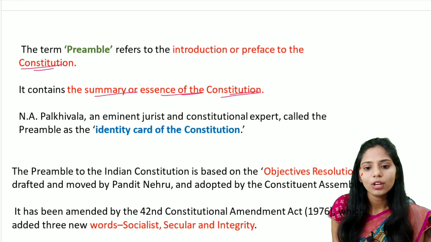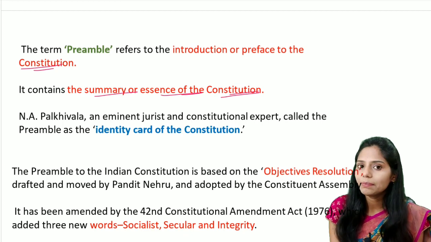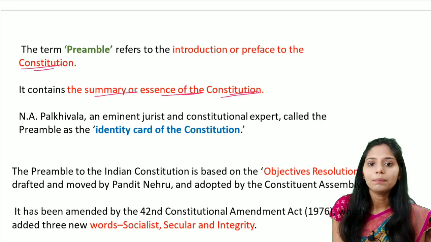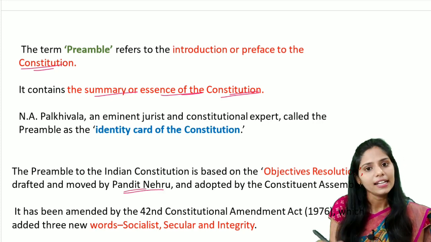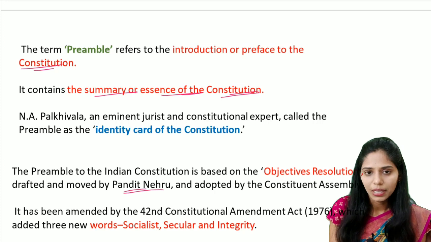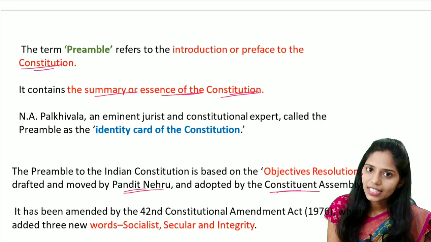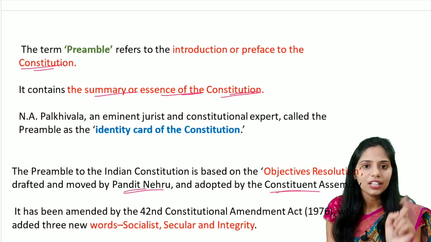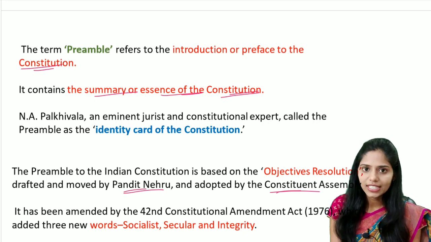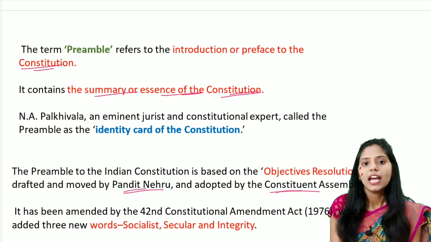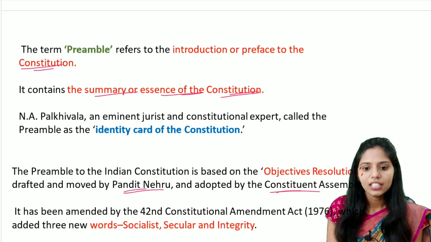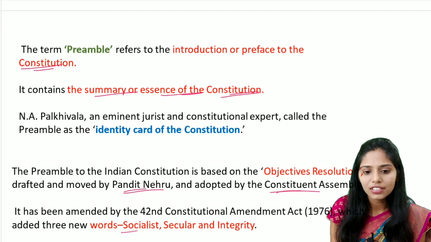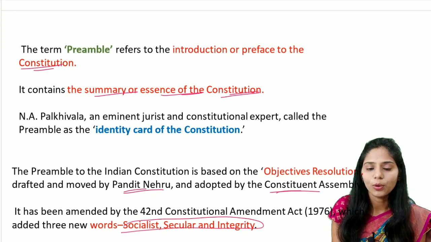The preamble of the Indian Constitution is mainly based on the objective resolution moved by Pandit Jawaharlal Nehru, and it was adopted by the Constituent Assembly on January 22nd, 1947. It has been amended only once, through the 42nd Constitutional Amendment Act, which added the words socialist, secular, and integrity. This point is very important from the prelims point of view.